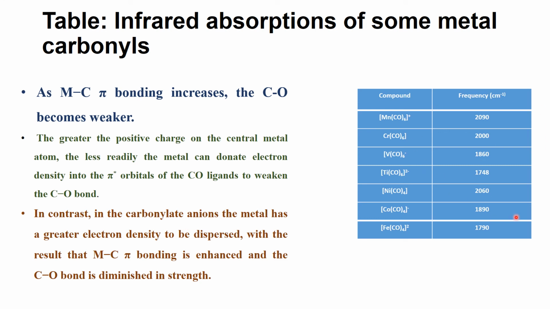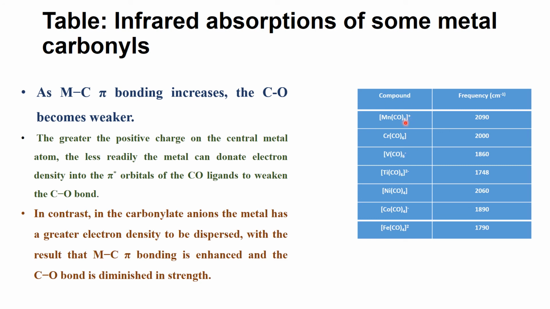The table shows the IR frequency values, and they decrease from positive, to neutral, to negative complexes. Positive complexes have a high frequency, because the greater the positive charge on the central metal, the less the metal can donate electron density into the pi star orbitals of the carbonyl ligand to weaken the carbon-oxygen bond.